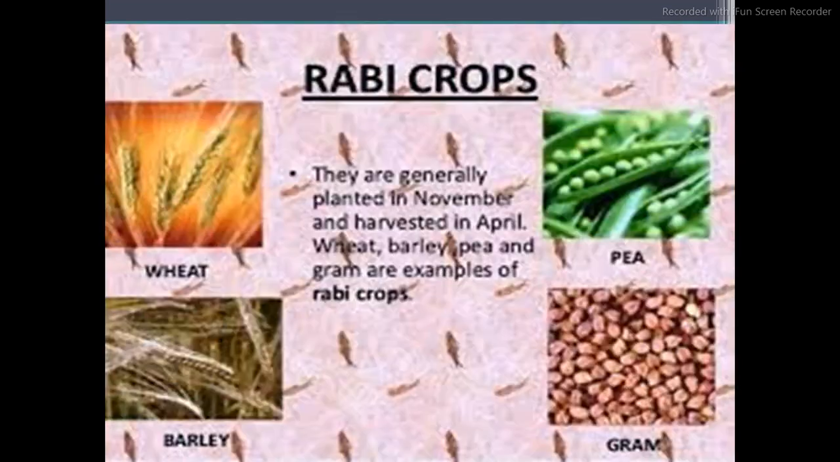Moving further, Rabi crops. As you have observed about Kharif, these are the Rabi crops. They are generally planted in November and harvested in April. Wheat, barley, peas and gram are examples of Rabi crops.